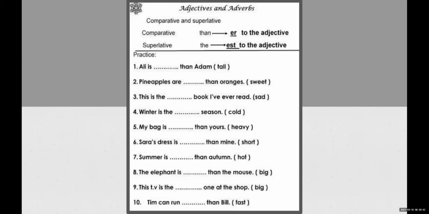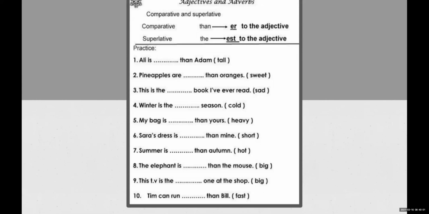Winter is the dash season, the coldest season, because the is there in the sentence before that adjective. My bag is dash than yours, then is used. So heavy will become heavier. Sixth, seventh, come on, give me the answers fast.